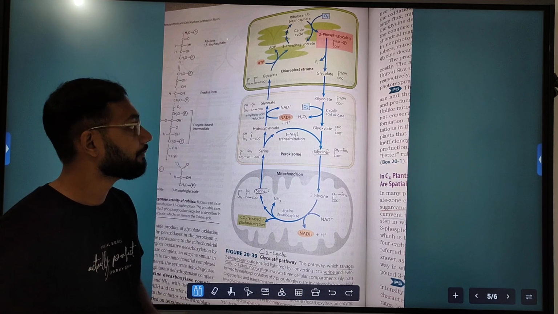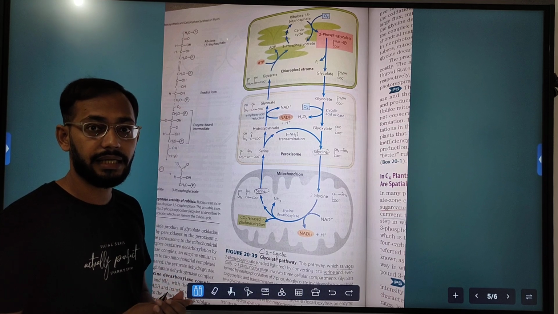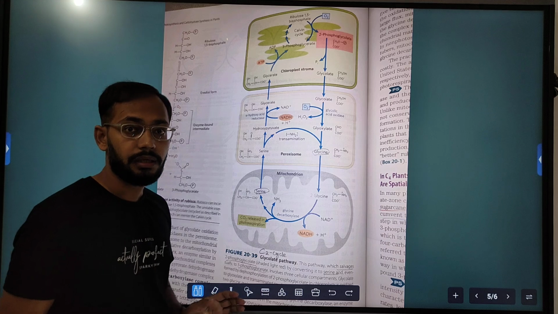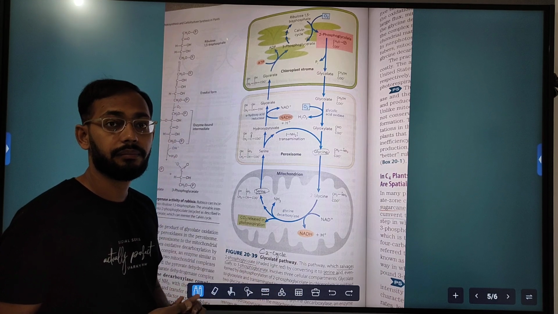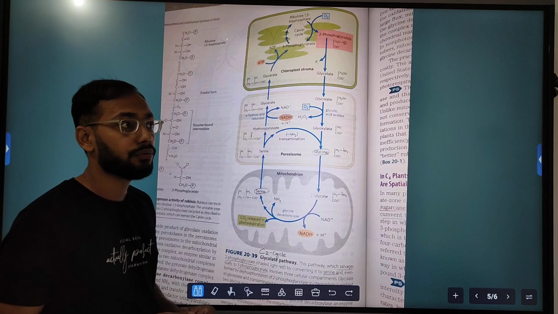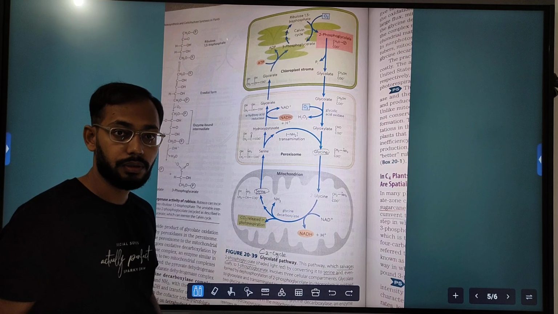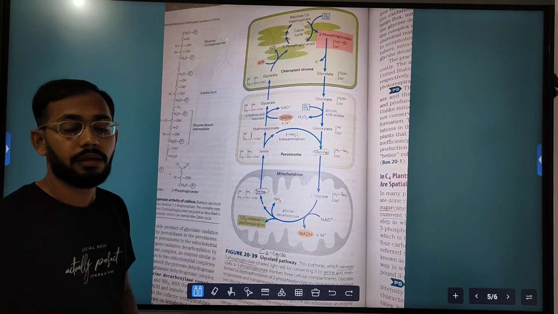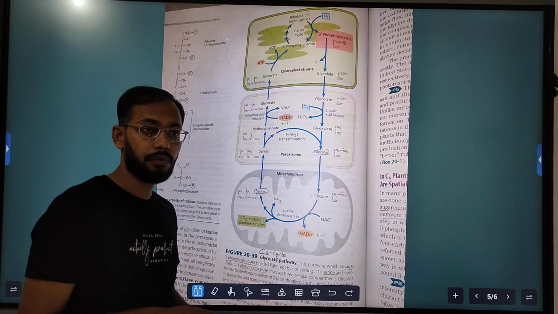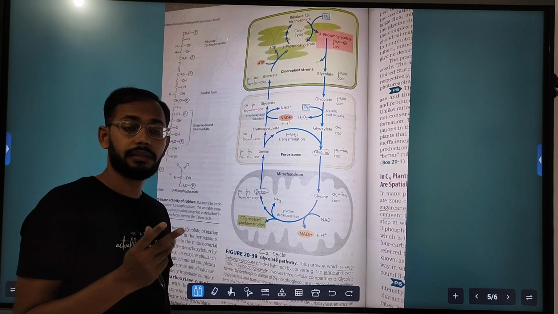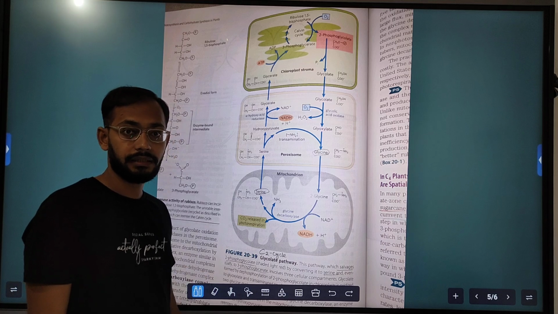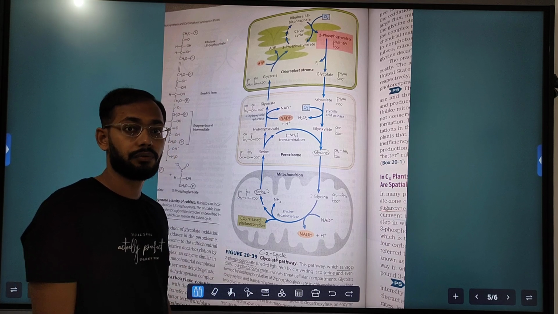When there is dry and hot weather and sunshine is very intensive, so to avoid water loss, the plant closes its stomata. The photosynthesis is going on as there is sunshine, but the stomata are closed.